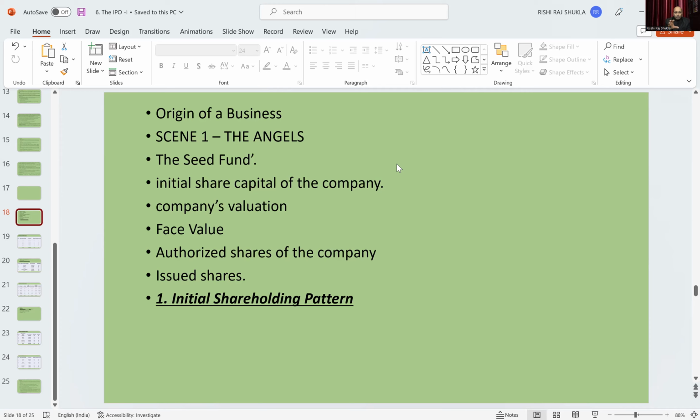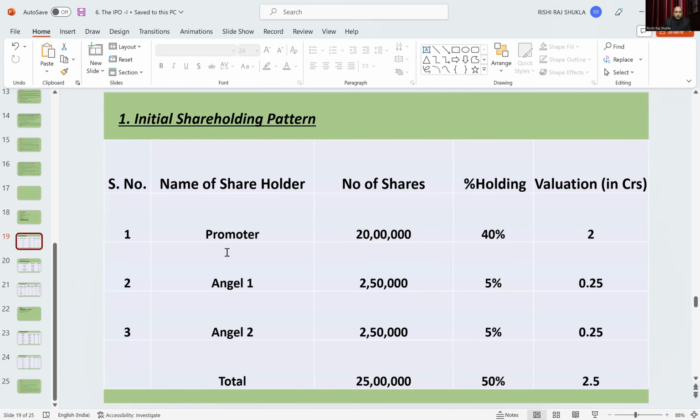So what will now be the initial shareholding pattern among these three people? Let us see in the exhibit here. We can see the promoter has 40%.